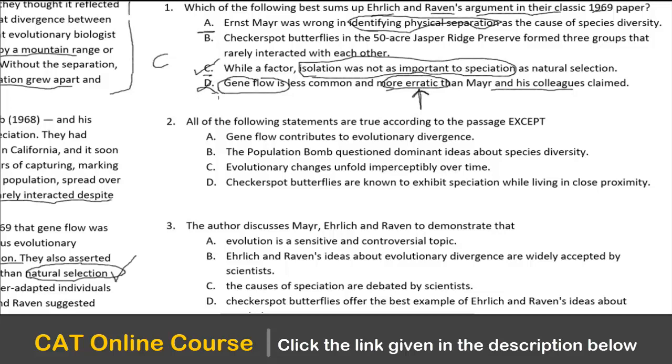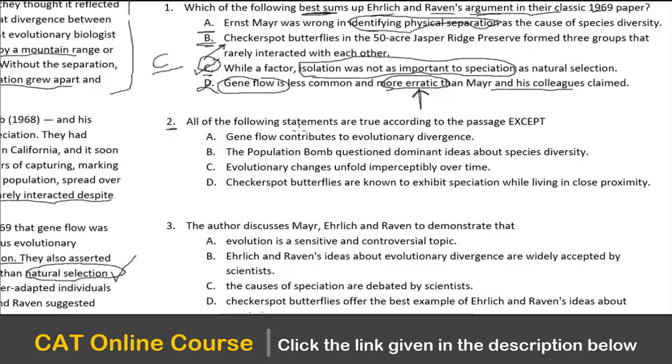So D goes out. And checkerspot butterflies in the 50-acre formed three groups that rarely interacted with each other. But see, this was the experiment that they had done. This was basically the experiment through which they came to a conclusion. The best option that sums up the argument was not about checkerspots rarely interacting. That was the evidence that they gathered, and from that they finally concluded that isolation was not as important. So C is better in terms of what it is capturing than the other choices, and therefore C is the best answer. Let's come to 2.